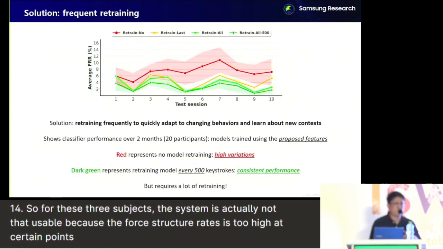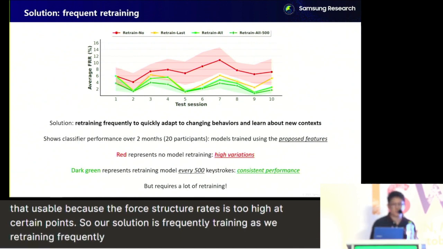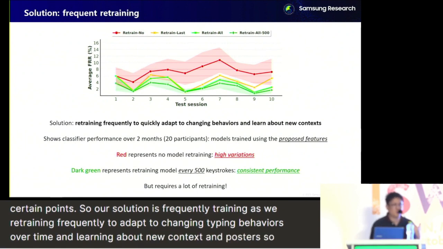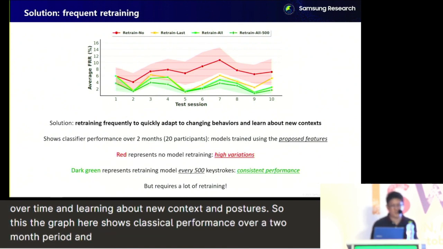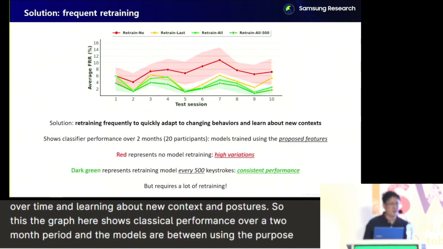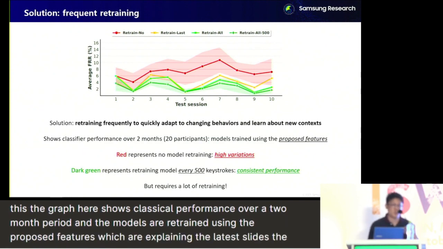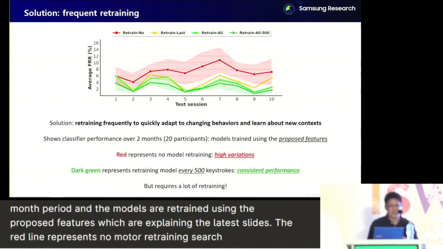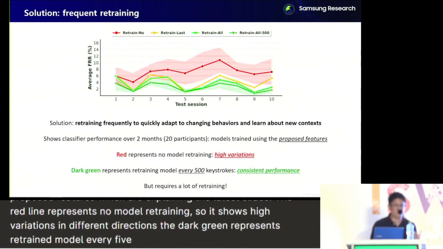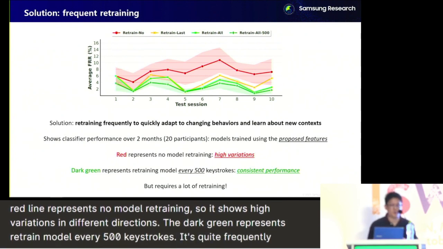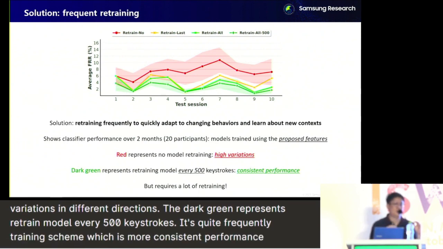So our solution is frequent retraining. We retrain frequently to adapt to changing typing behaviors over time and to learn about new contexts and postures. The graph here shows classification performance over a 2-month period, and the models are retrained using the proposed features, which I'll explain in the later slides. The red line represents no model retraining, so it shows high variations in the false rejection rates. The dark green represents retraining the model every 500 keystrokes. It's quite a frequent retraining scheme, and it shows more consistent performance. The bands here represent the standard deviations.